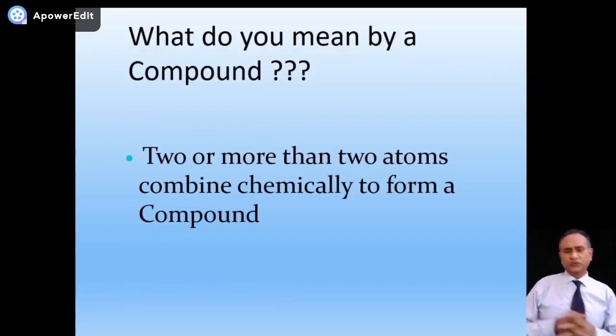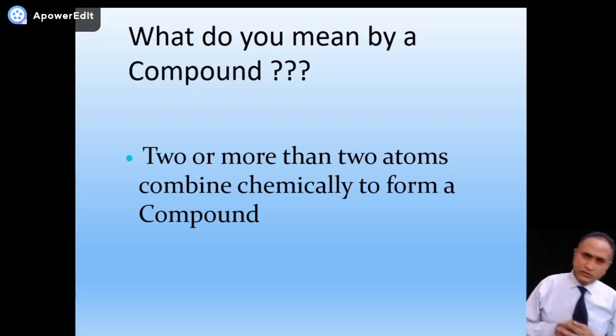There's a question for you. What do you mean by the word compound? When 2 or more atoms combine together, they form a compound, like the element hydrogen and another element oxygen. Hydrogen and oxygen atoms, when combined, form a molecule of water. Carbon and oxygen, these are 2 different elements. They combine to form what? Carbon dioxide or carbon monoxide. So carbon dioxide, carbon monoxide, water, all of these are nothing but compounds. Okay, so that's why the definition is there.